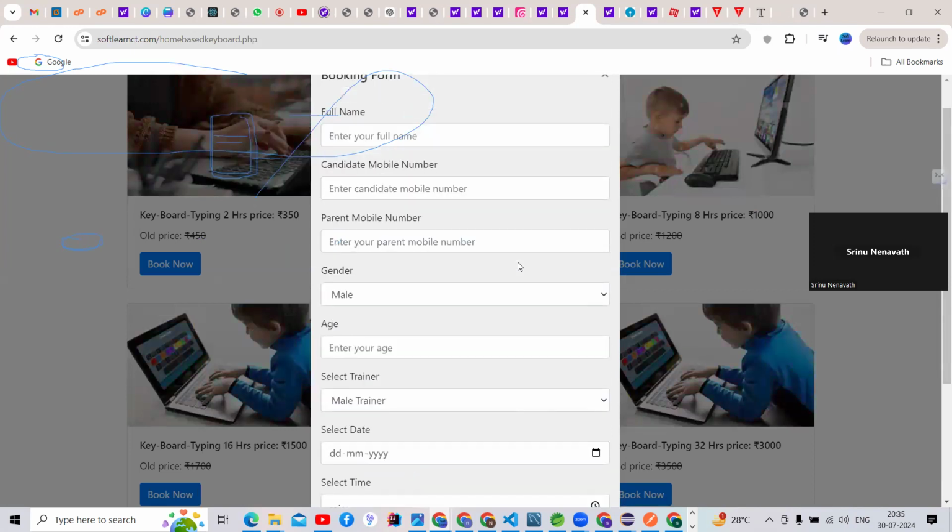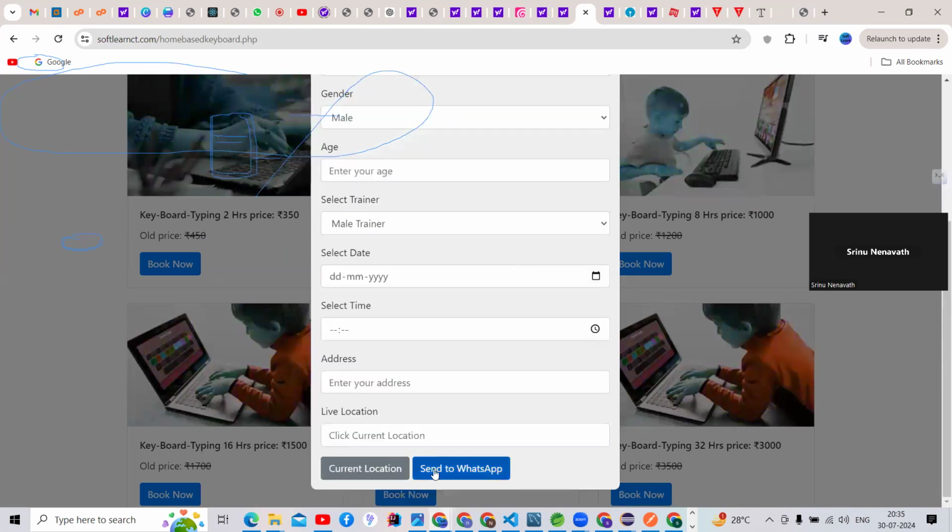When we send the data, it goes to WhatsApp. You can check it will open WhatsApp, with validation applied, so the data is sent to WhatsApp. But I don't want to just send that data to WhatsApp. I need to store the data inside a database. So this kind of application we can implement. We can call this a web based dynamic web application.